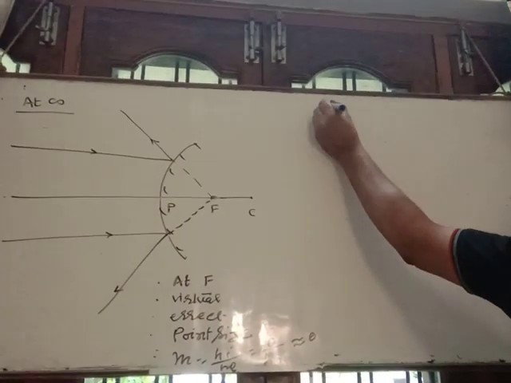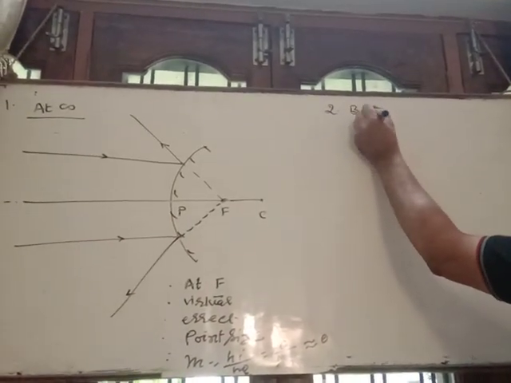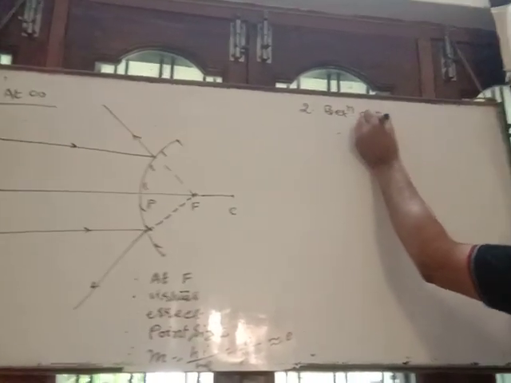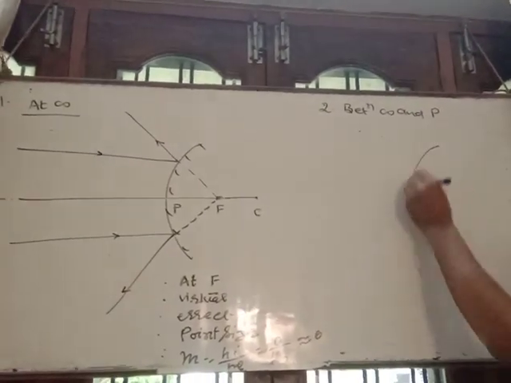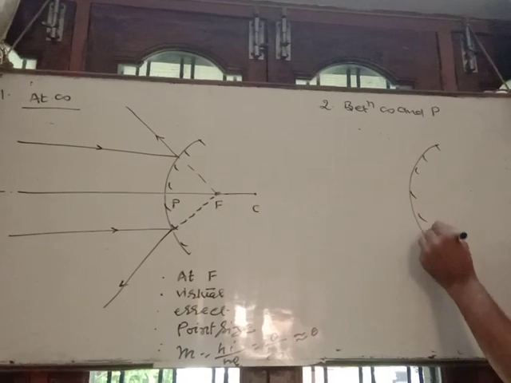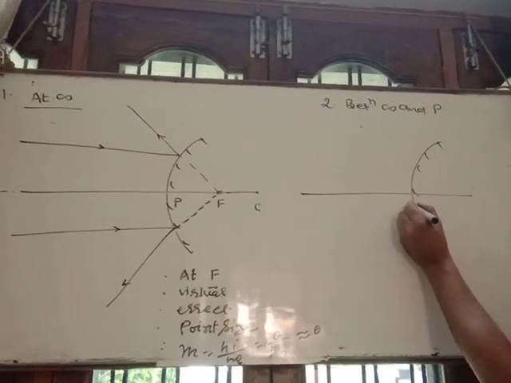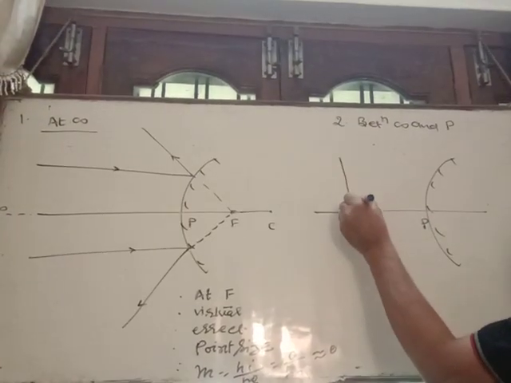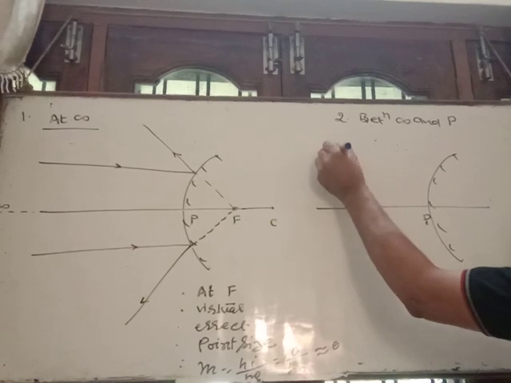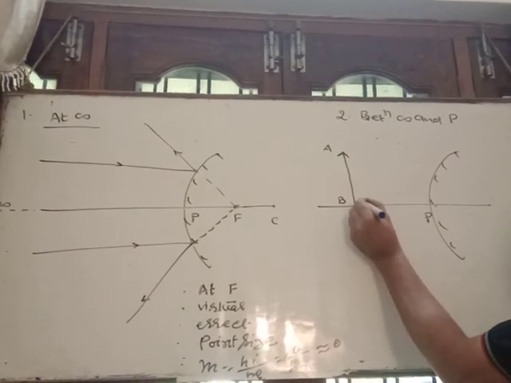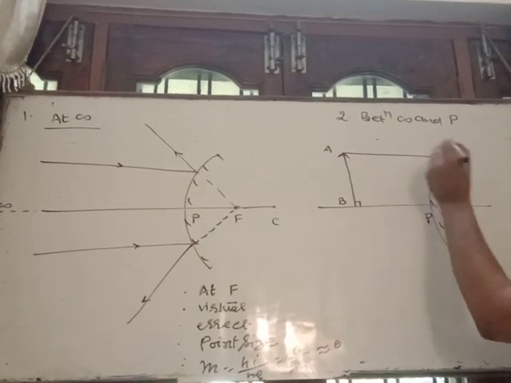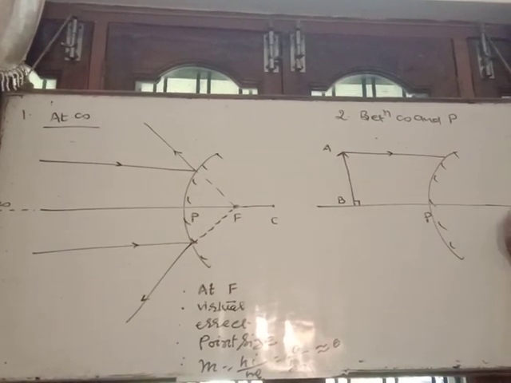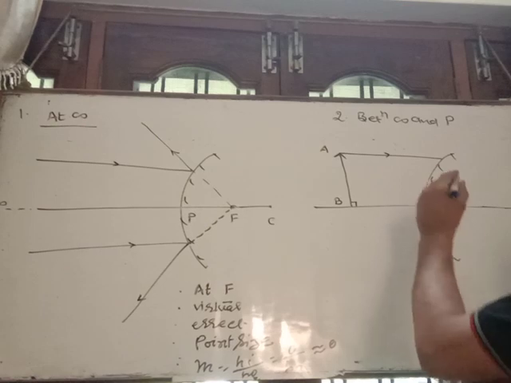Second case, when the object is kept between infinity and pole, anywhere between pole and infinity. Suppose the object is kept here, A, B. One incident ray coming parallel to the principal axis will, as you know, appear to pass through the focus after reflection.